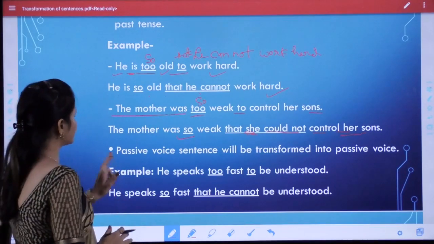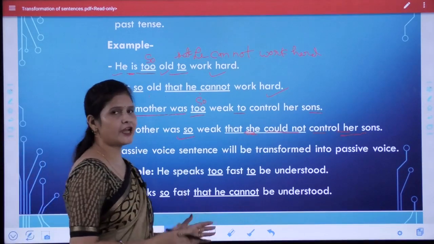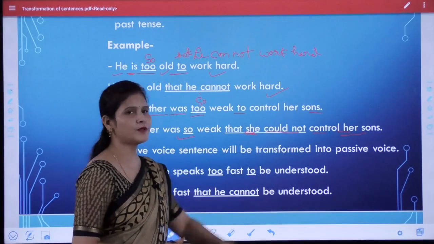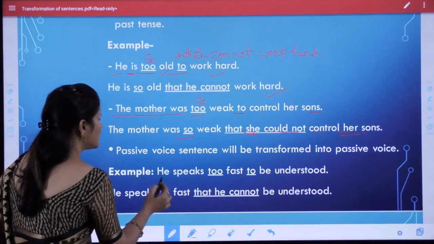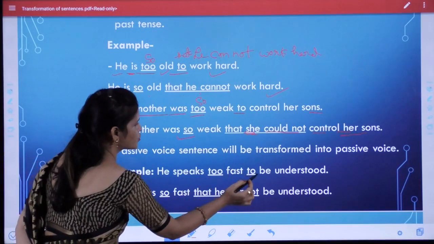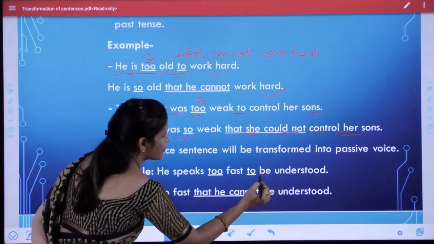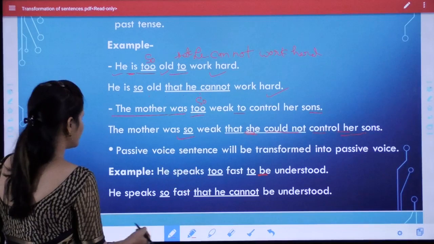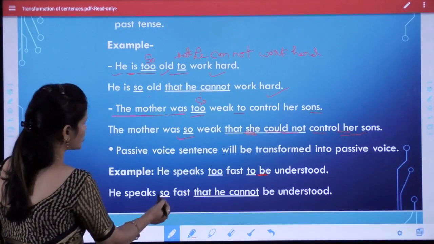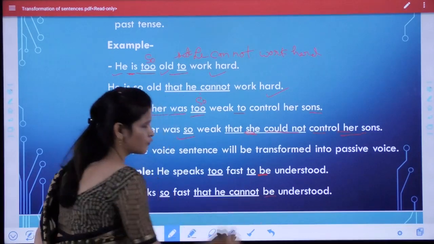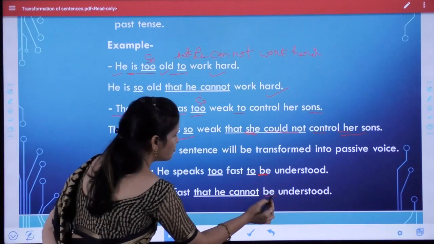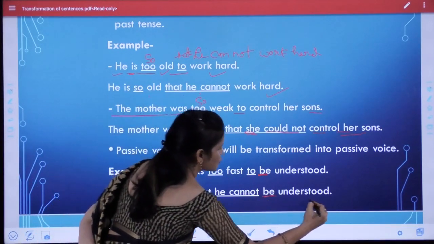Okay, when the sentence is in passive voice, then we will transform it into passive voice. For example, he speaks too fast to be understood. Now here be. Okay, we change it into he speaks so fast that he cannot be. We have to add be here and understood.